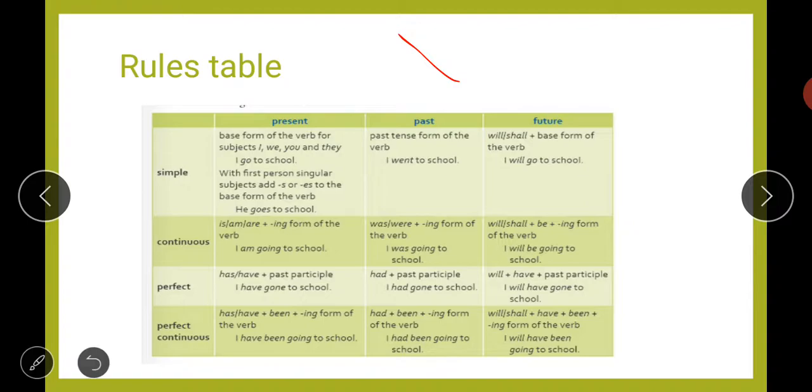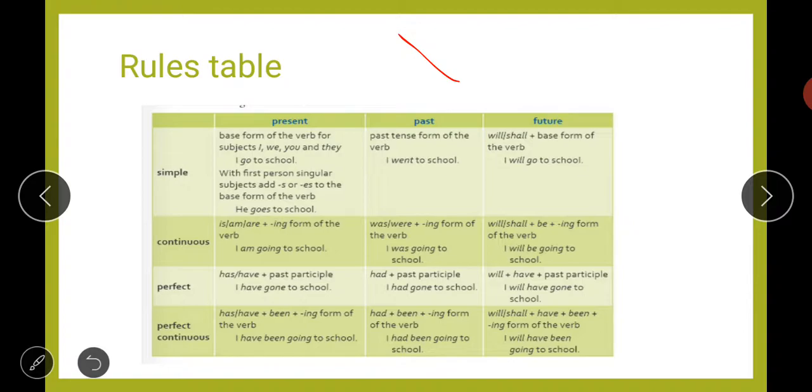Then if we talk about simple past, in case of simple past, the past tense form of the verb is used. If we look at the example, I went to school, went is the past tense form of the verb. If we talk about go, went, gone, these are the three forms of verbs. The middle one, went, is the past tense form of the verb, and the last, gone, is the past participle of the verb. You may call it the second form or third form of the verb also. So in case of past, we will use the middle form, that is the second form of the verb, known as the past tense form. So the sentence will be, I went to school.